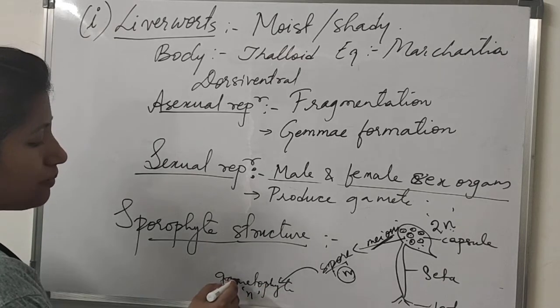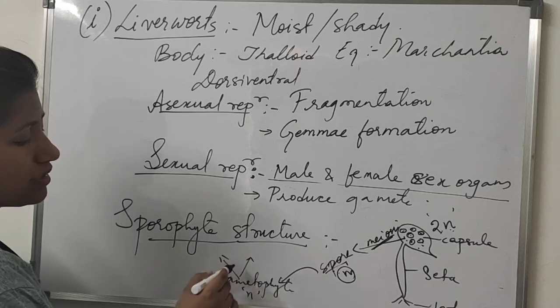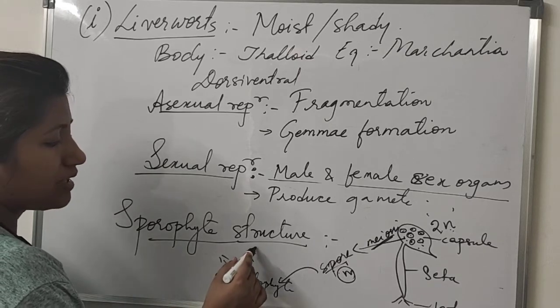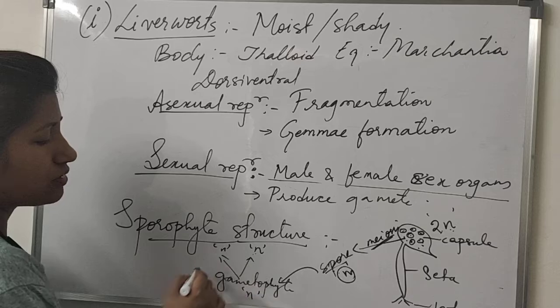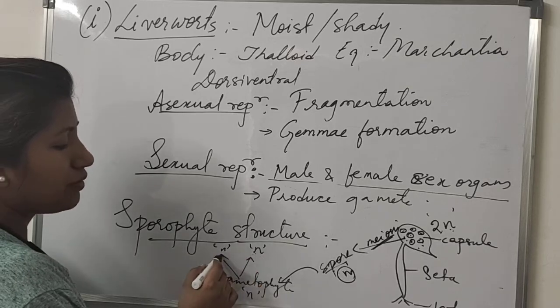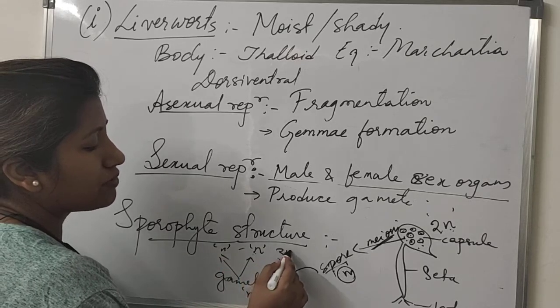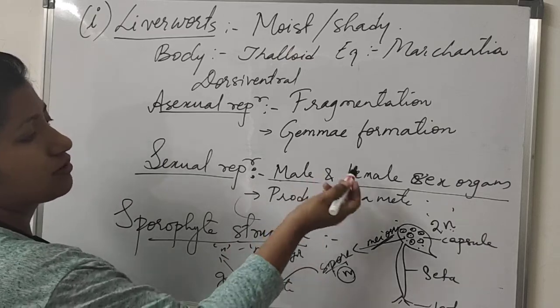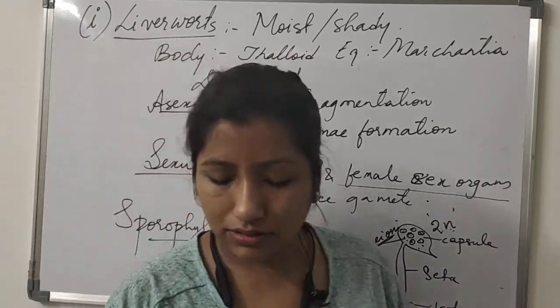And from this haploid gametophyte, the male sex organs and female sex organs develop, and these male sex organs are haploid and female sex organs are haploid. So haploid gametes will fuse together and they will produce a zygote which is diploid. Again the same cycle starts.